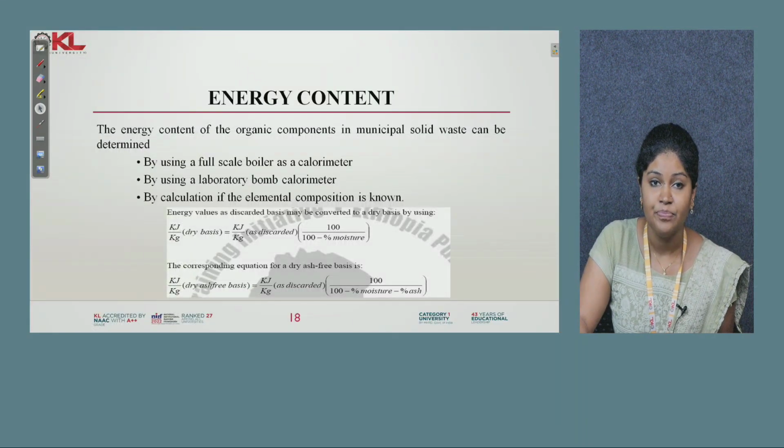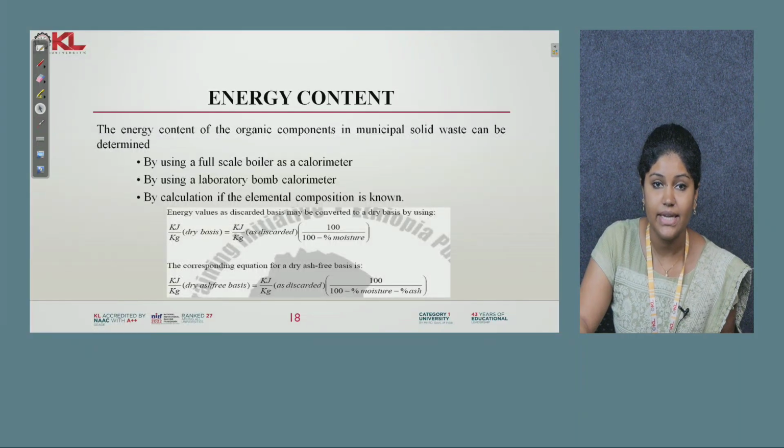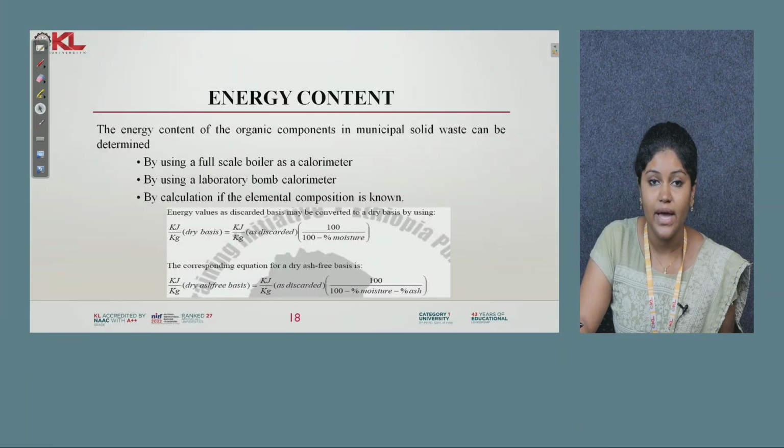Energy content means, for example, the sludge that we generate in the treatment plant. That sludge will have water content. We have to go for a filter press or some other process to treat the sludge and remove the water, that is, sludge dewatering has to be done. The waste generated from the sludge, we dry it and make it in the form of a pellet. That pellet we can use as a fuel.